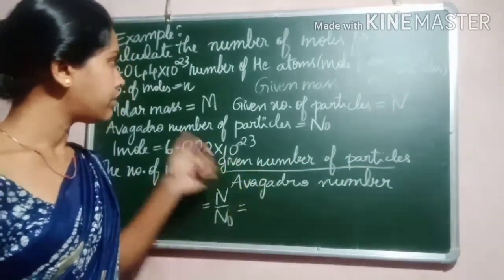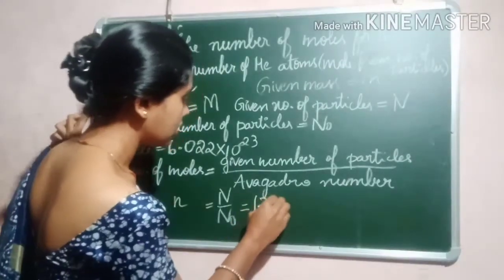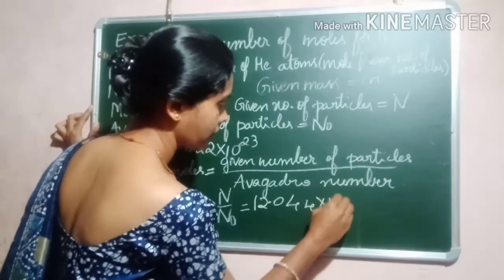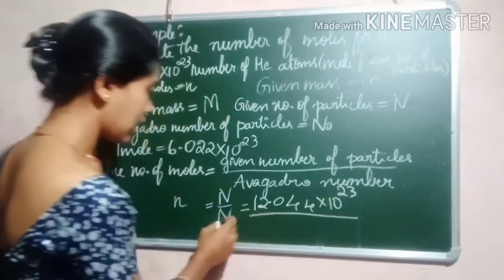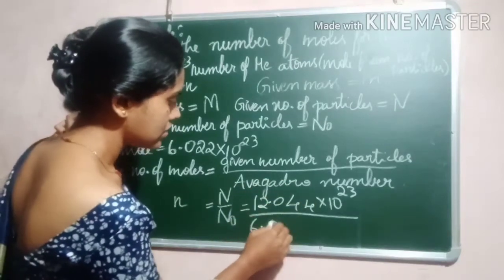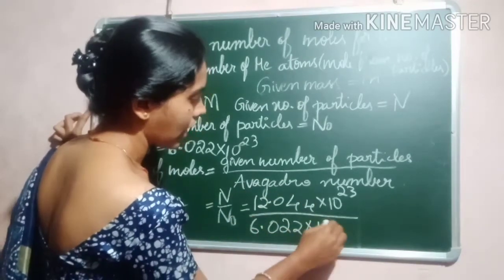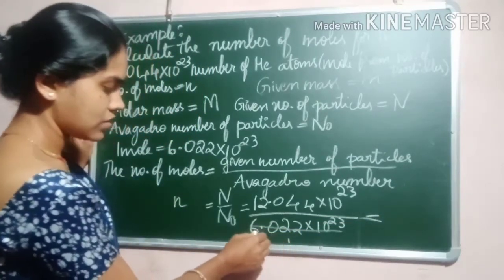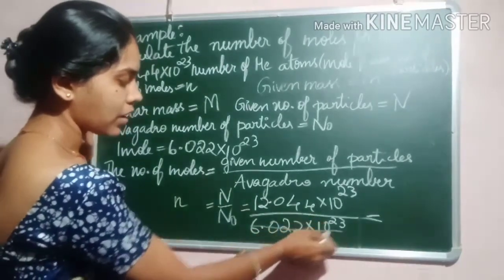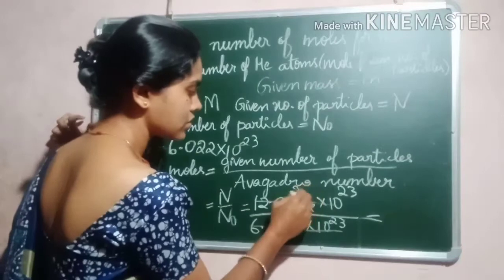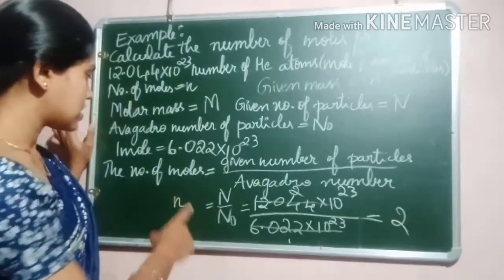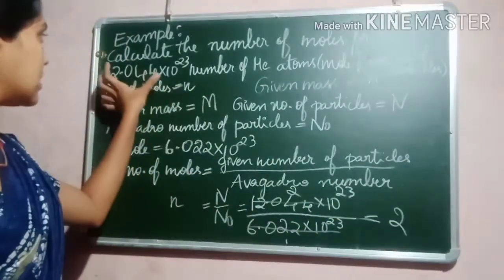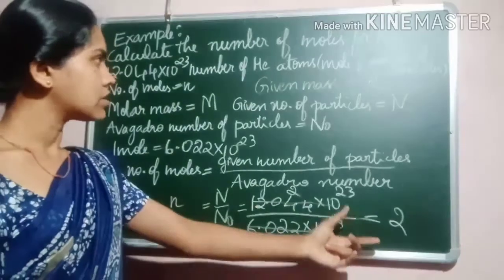So the given number of particles is how much? 12.044 into 10 to the power 23. Then the Avogadro number is 6.022 into 10 to the power 23. So when you divide, 6.022 into 10 to the power 23, 1 ones are 1, 2 twos are 4, so the number of moles of helium atoms is 2 moles. Got it? So this many particles contain 2 moles of helium atoms.